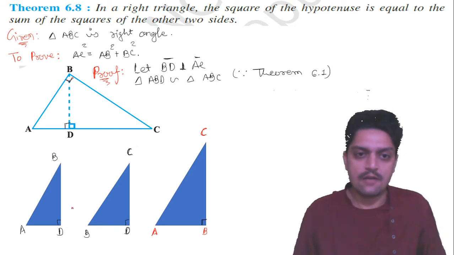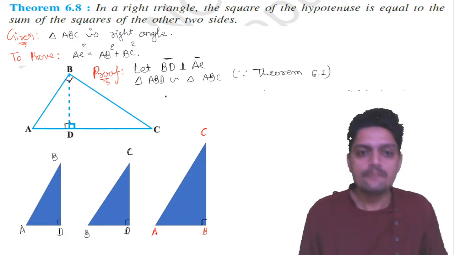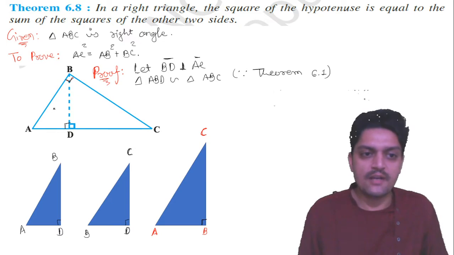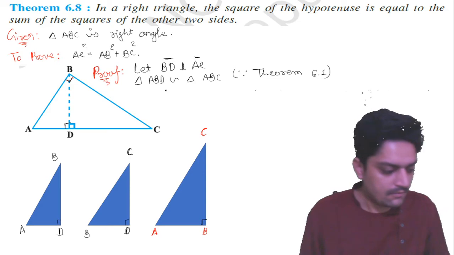Now let me go ahead. I will compare small triangle ABD with big triangle ABC. So what will come?